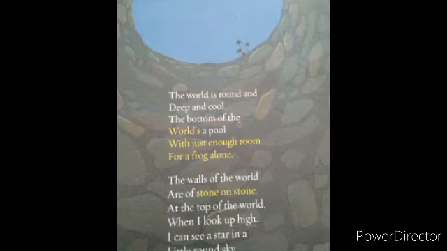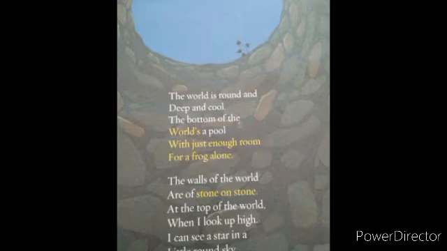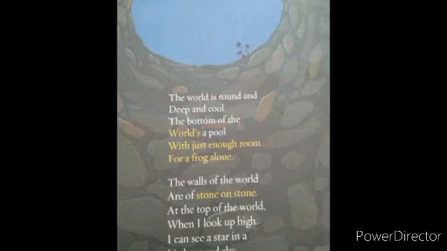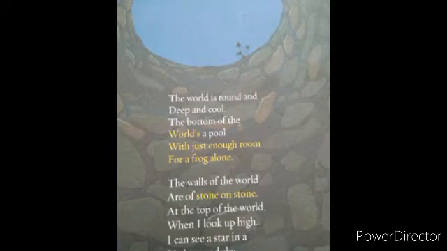The world is round and deep and cool. Who is speaking this? A frog is speaking. A frog is singing this song. I mean, I am singing here. The frog is actually describing, as per the writer. The world is round and deep and cool. The bottom of the world is a pool with just enough room for a frog alone. The walls of the world are of stone on stone.